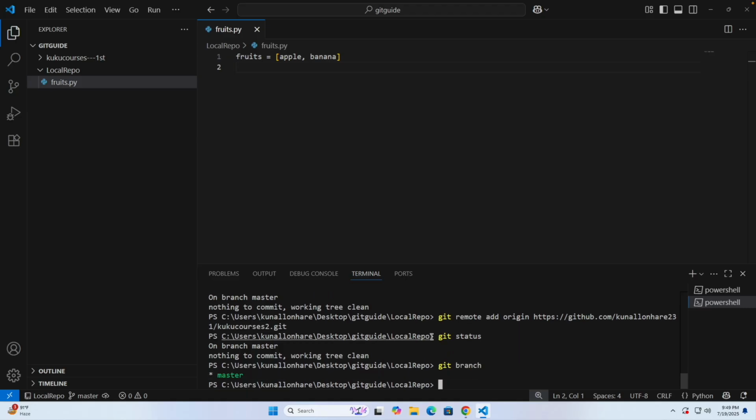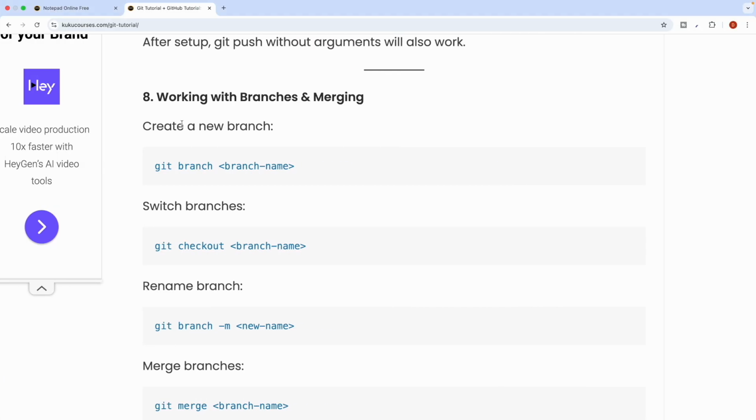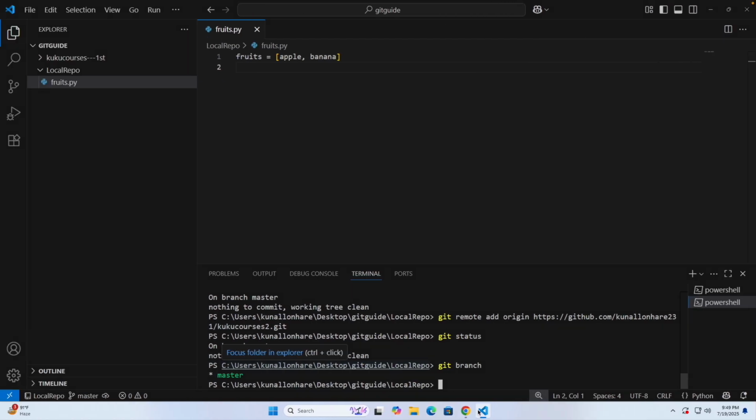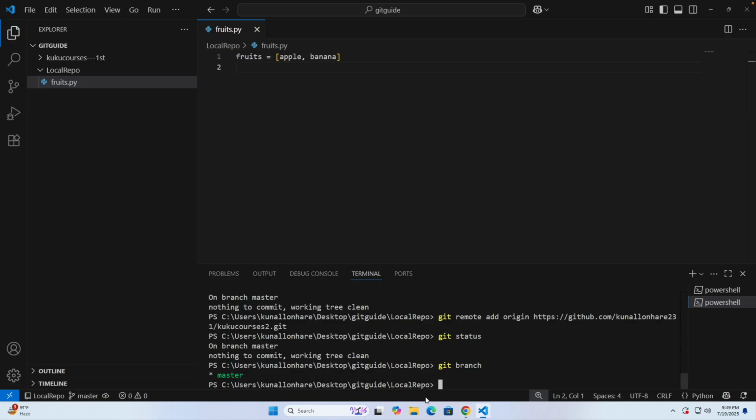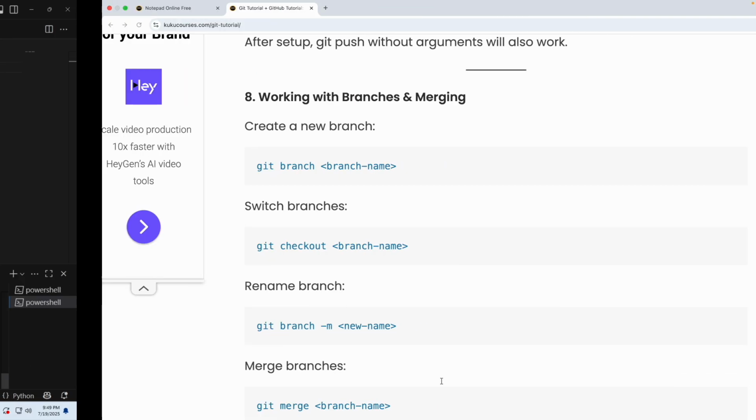This is going to tell you that right now it's master, but currently we want it to store inside the main, right? We want to store it inside the main because main is basically the place where GitHub stores the data, but currently it's inside the master. So how can we move that?